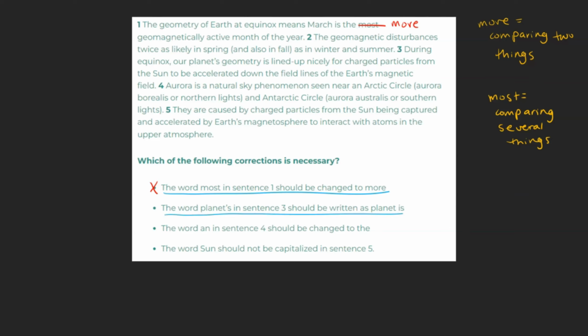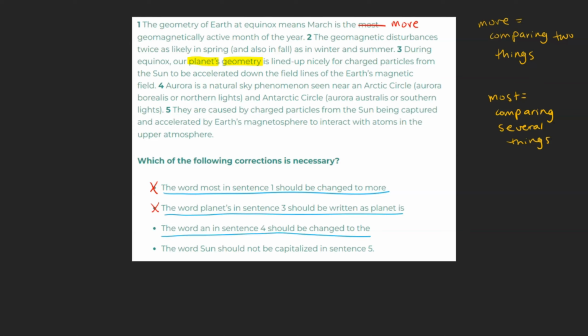The word "planets" in sentence 3 should be written as "planet is." Taking a look at sentence 3, we can see that the apostrophe s of "planet's" is not an abbreviation of "planet is," it's a possessive apostrophe s. That is, the geometry mentioned in the next sentence is referring to the geometry of the planet. As this correction too is incorrect, we can mark it off.